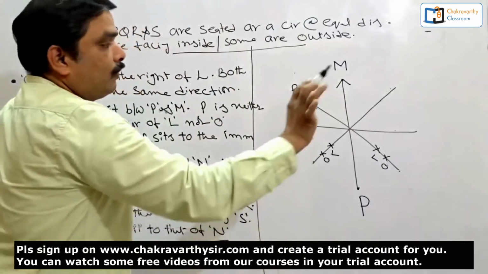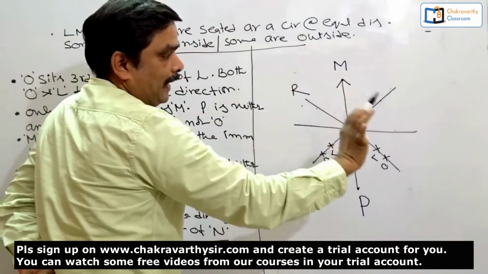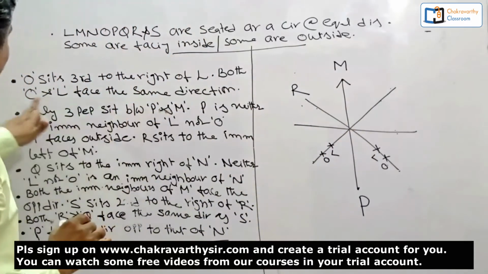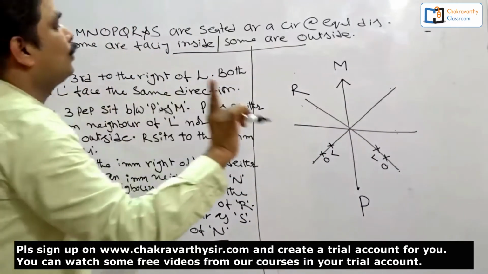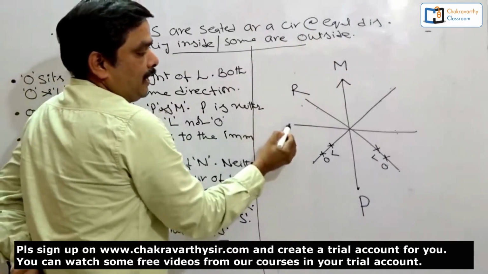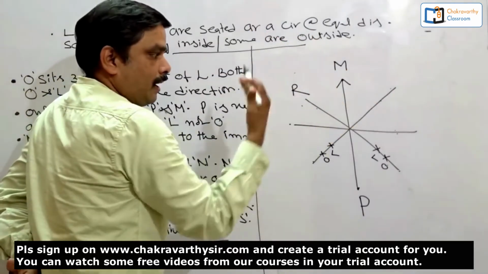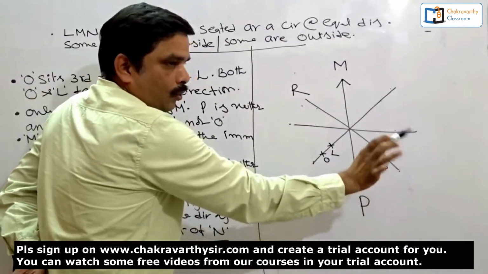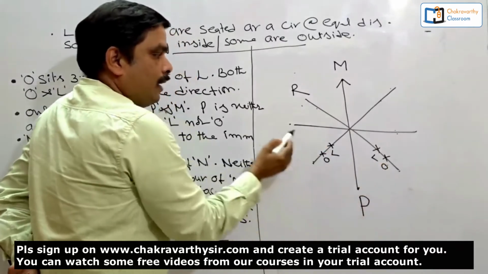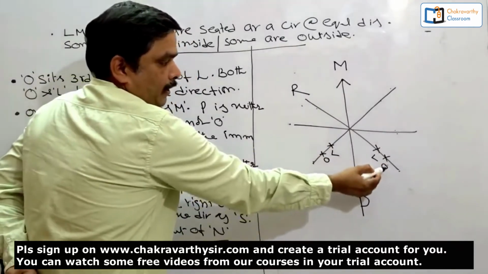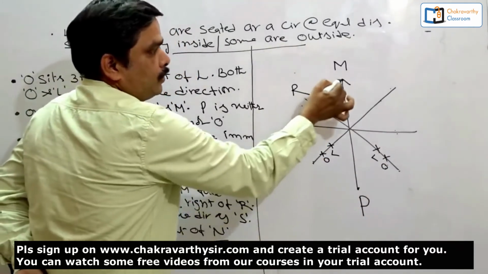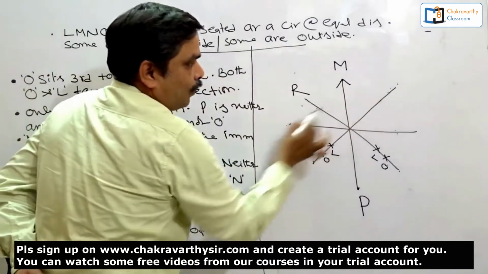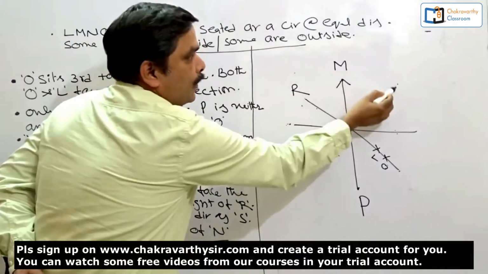Now go for this one. What are the 3 places available for L and O? 1, 2, 3. But what is the condition here? The condition here is that O sits third to the right of L. Suppose I keep L here, maybe seeing outside or inside, the third place should be given to O. 1, 2, 3. No scope, no place for O here. So if L is here, O cannot be here. Suppose L is here, 1, 2, 3. I can place O here. Means these 2 places are okay: if L is here, O is here.